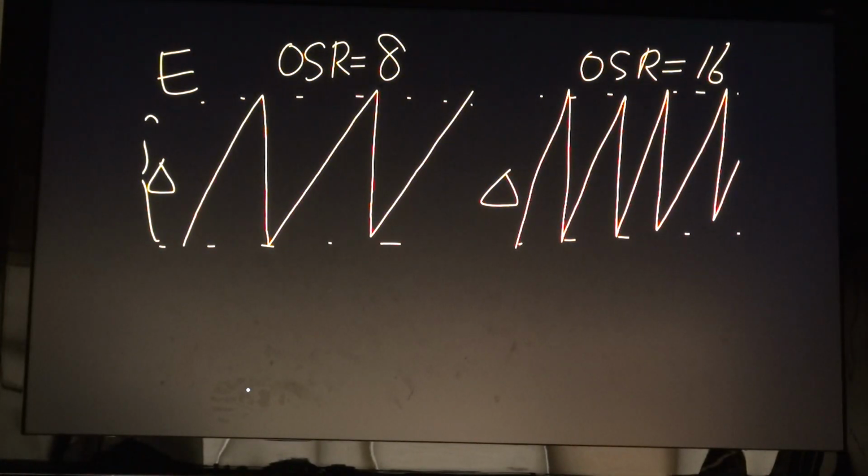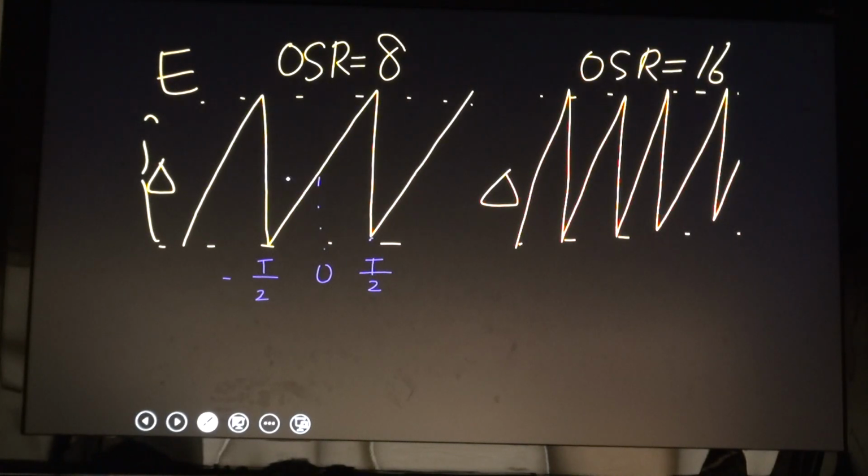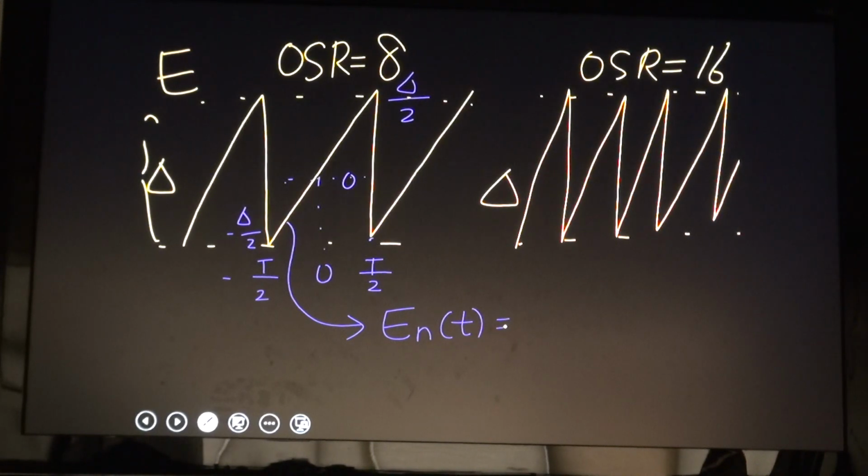For example, this is minus half T, this time equals 0, and this is plus half T, and this 0 level, I mean even output is 0, this is half delta, minus half delta. So this e(t) can be modeled as delta over T for this time interval between minus half T and half T. What's the power of this one?